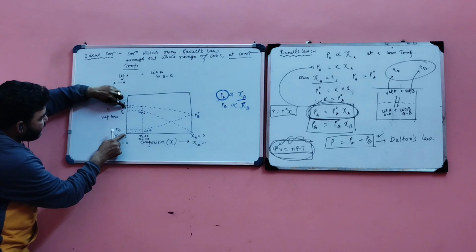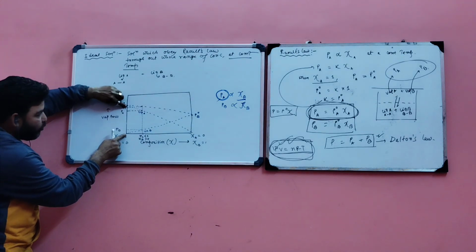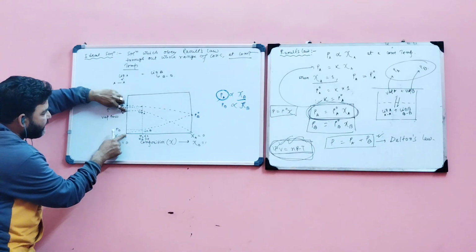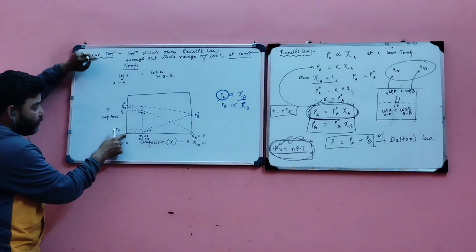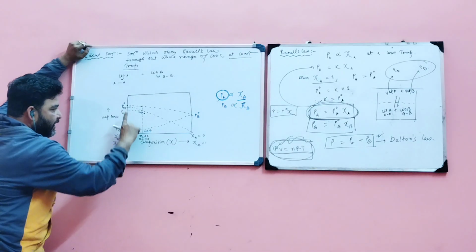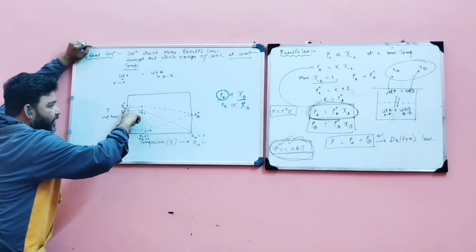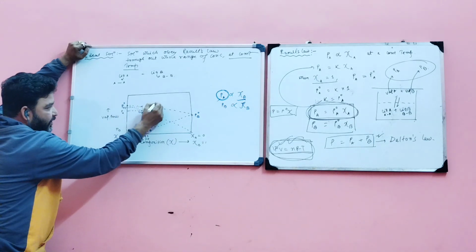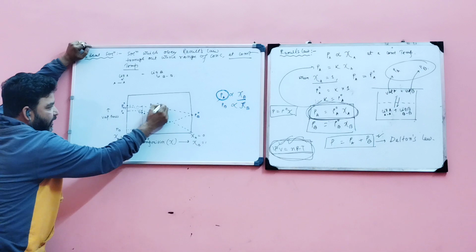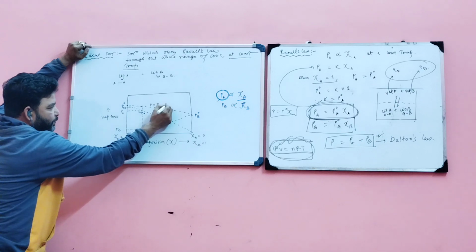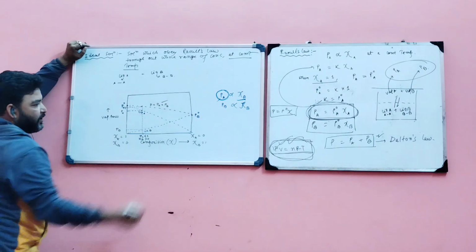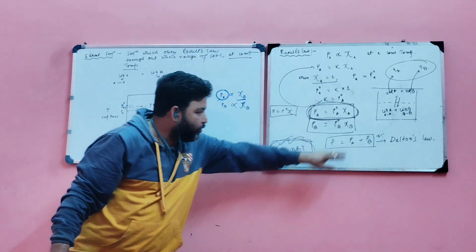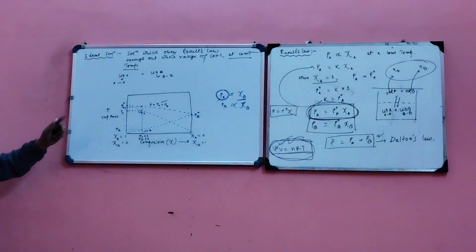This P equals PA plus PB. If we add PB and PA, then we get P. So this line is the line for the solution. P equals PA plus PB. So this law, Dalton's law, and Raoult's law can also be explained graphically.